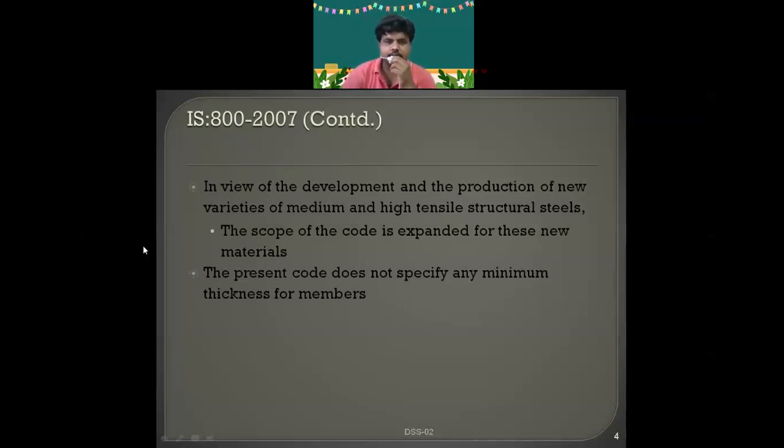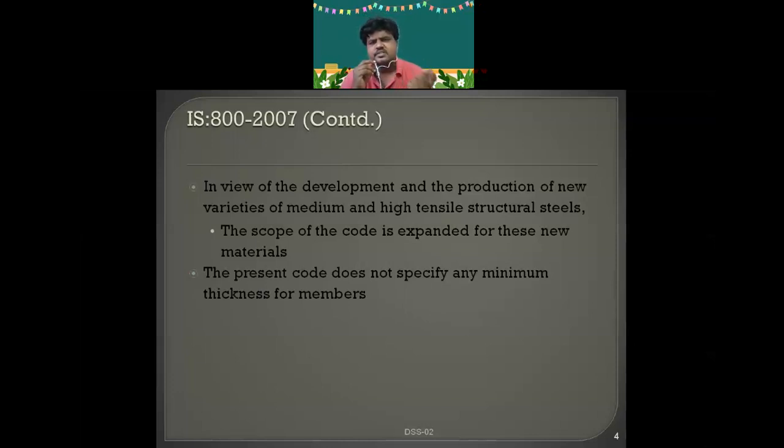Next, at present, the present code does not specify any minimum thickness for the members. If you take the working stress method and the limit state method, the difference is that in the working stress method only service loads are considered. Because of that load, huge dimensions come.